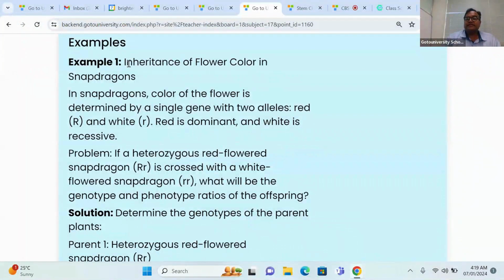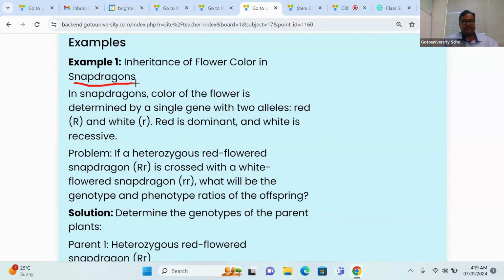In the CBSE board exam, instead of the word Snapdragon, they may say dog flower, 4 o'clock plant, Mirabilis jalapa, Antirrhinum majus. All these plants have the same answer. That is the main advantage of this class. Snapdragon is also called Antirrhinum majus, 4 o'clock plant, Mirabilis jalapa, dog flower.